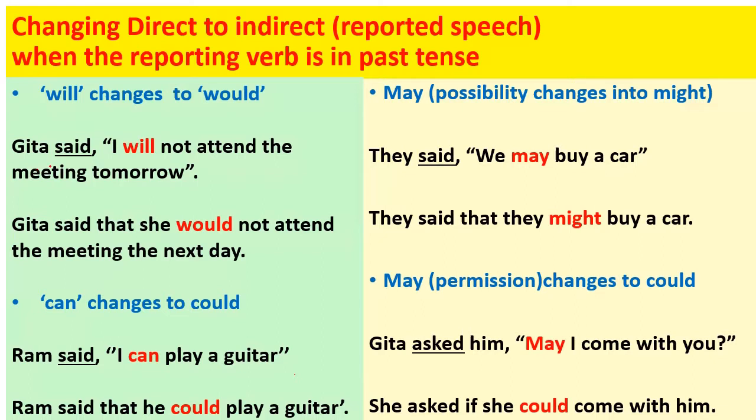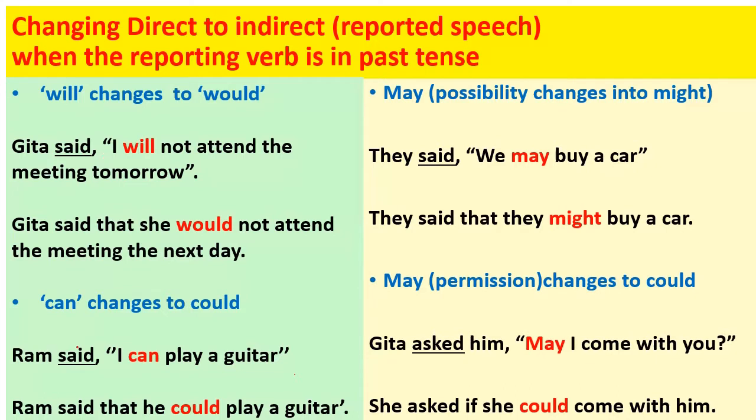Let's understand it by some examples. Geeta said, I will not attend the meeting tomorrow. When this is changed to reported speech or indirect narration, it becomes Geeta said that she would not attend the meeting the next day. So will here changes to would because this reporting verb said is in simple past.